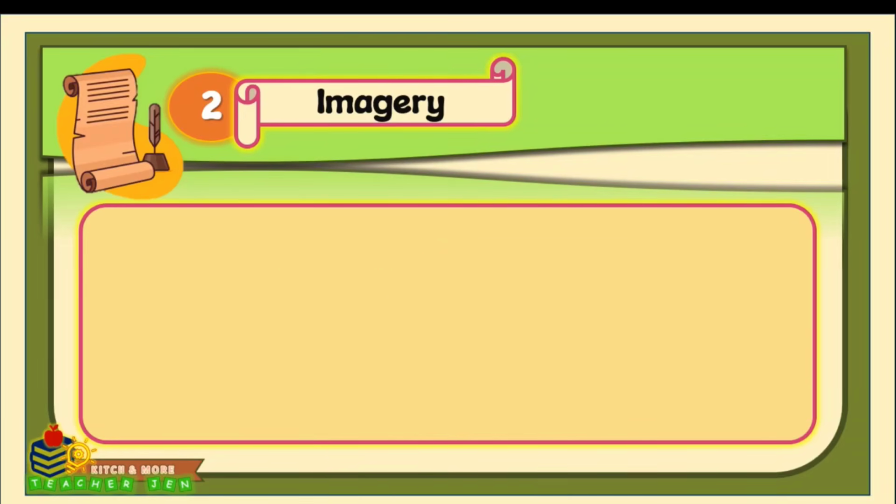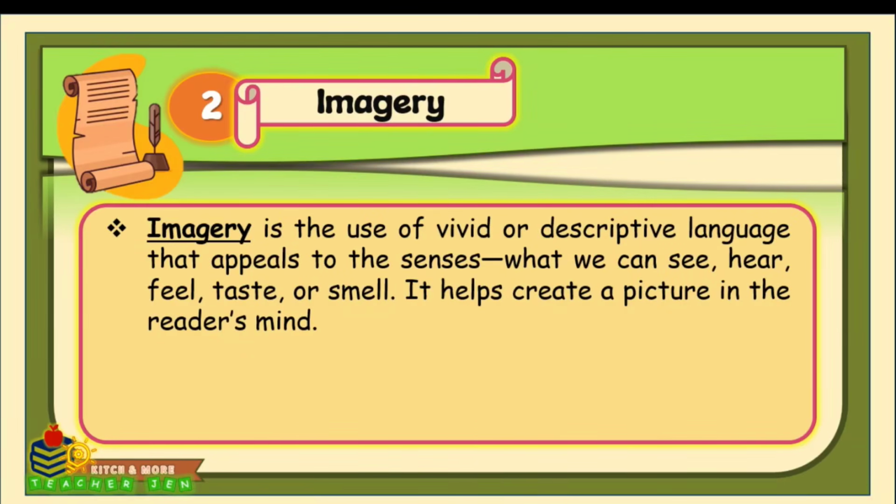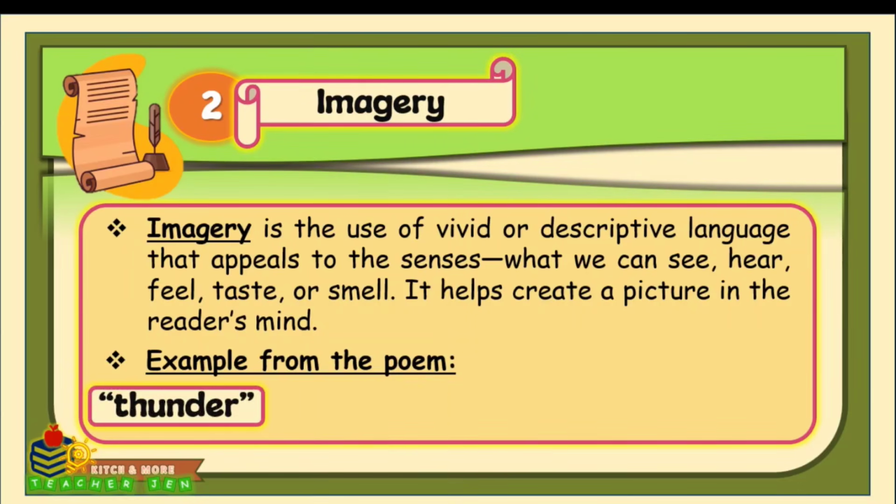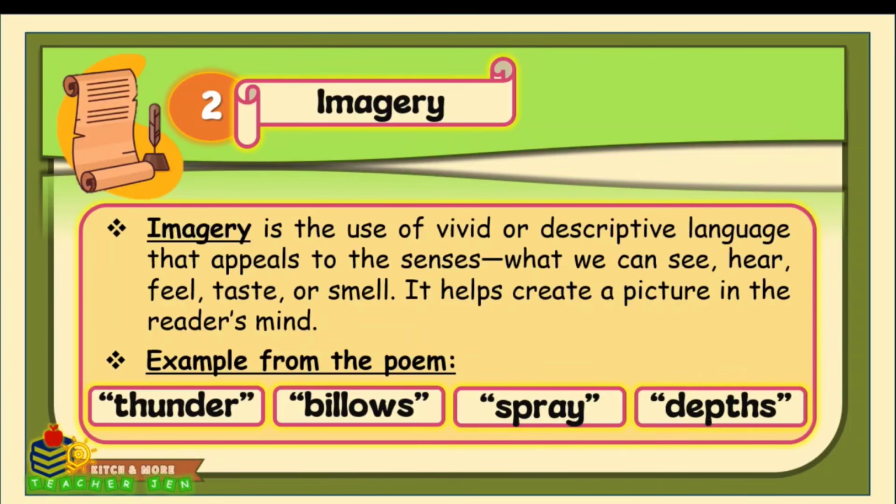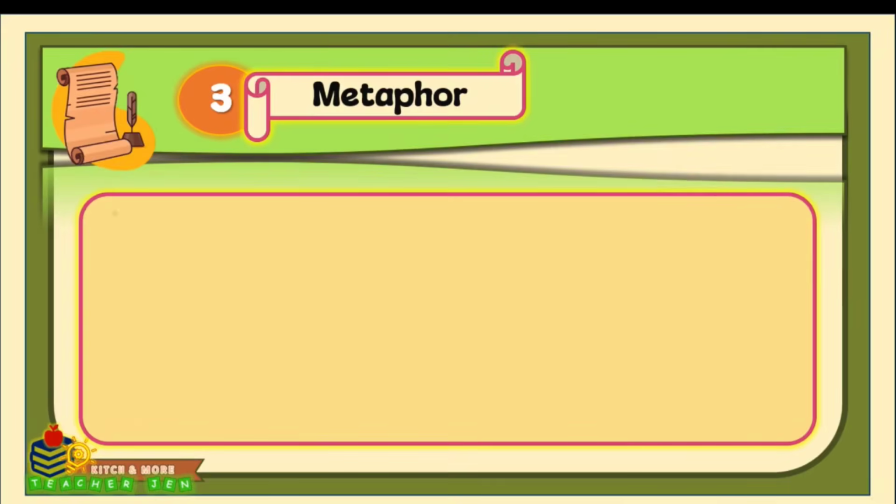Next is imagery. Imagery is the use of vivid or descriptive language that appeals to the senses, what we can see, hear, feel, taste, or smell. It helps create a picture in the reader's mind. In the poem, words like thunder, billows, spray, and depths make us see and hear the power of the natural elements. These strong images show how intense and overwhelming the speaker's emotions are, like a storm inside that is hard to express with words. Another one is metaphor.